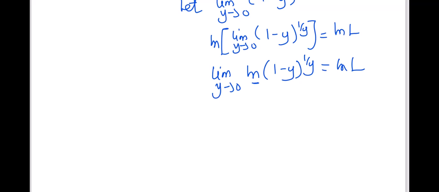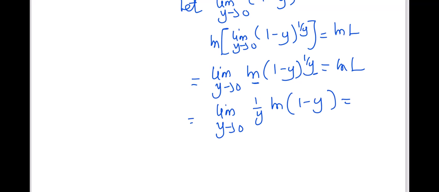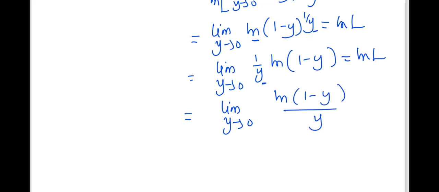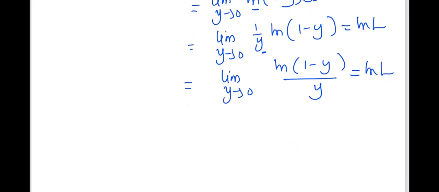But by the laws of logarithm, you know that I can write this as the limit as y goes to 0 of 1/y, because this power can come down, times ln(1 - y), equals ln L. Here we can actually have the limit as y goes to 0 of ln(1 - y) all over y, because the y is multiplied so it can come down, equals ln L. If we take the limit as y goes to 0, what will happen?